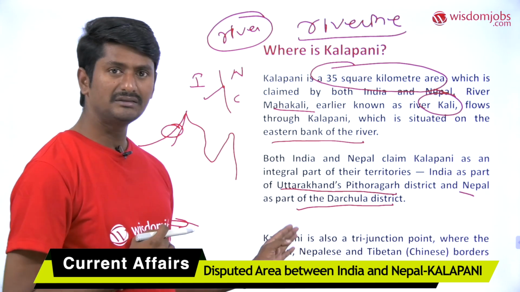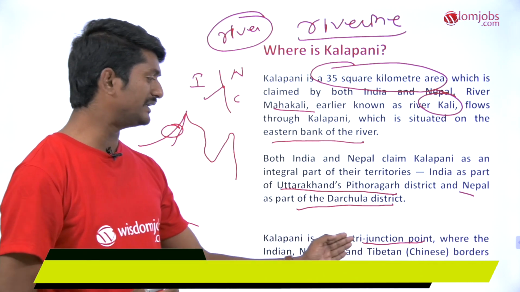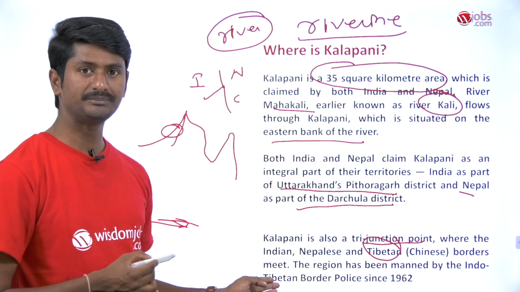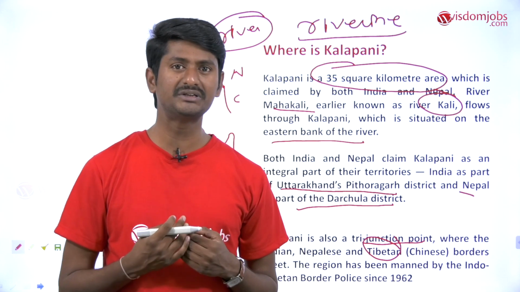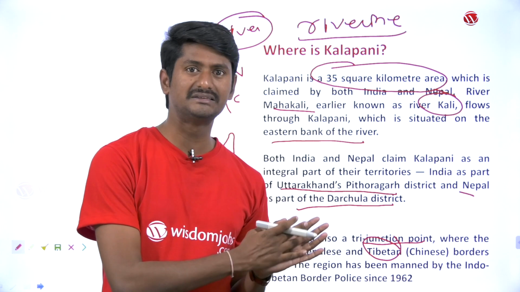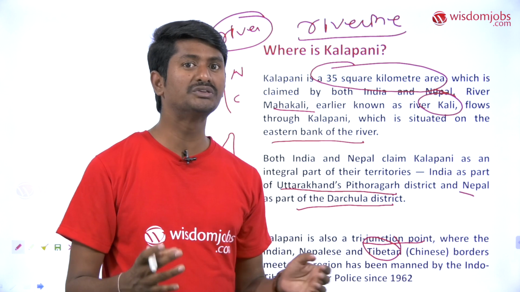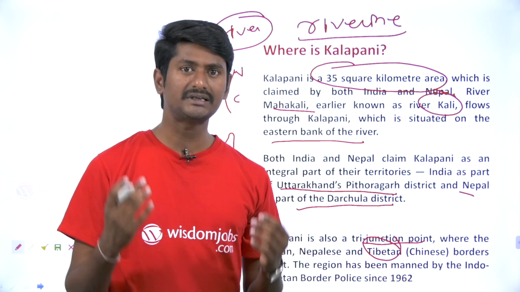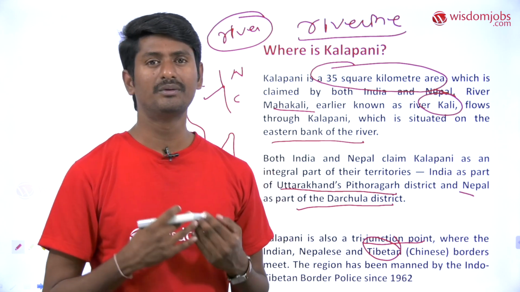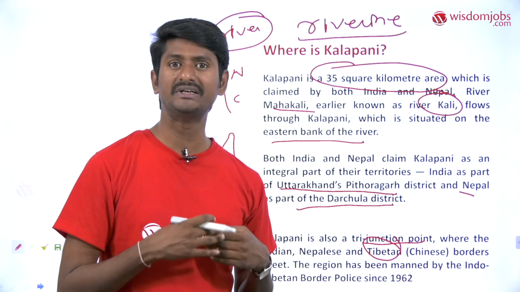And the Kalapani, as I told you earlier, is a tri-junction point where the Indian, Nepalese and Tibetan regions meet, actually the Tibetan region of China. Certainly it is an international issue because China will try to appease the border countries which adjoin India so that it can increase its influence over the Indian borders and trouble India. China has such malicious intentions to disturb the friendly relationship between India and Nepal.